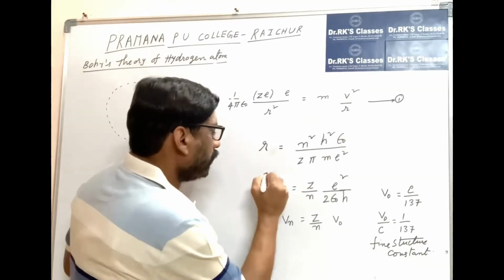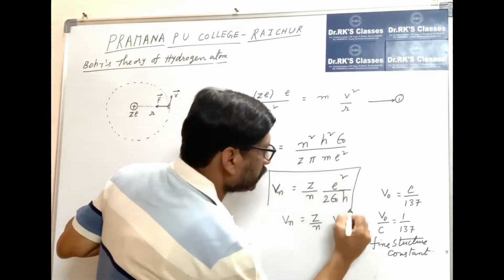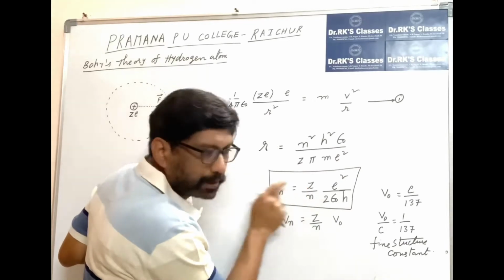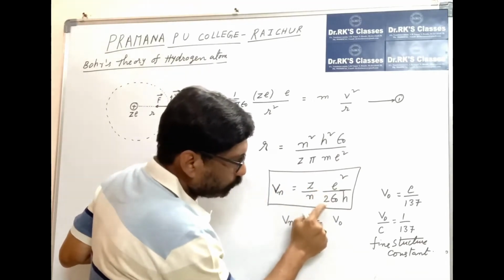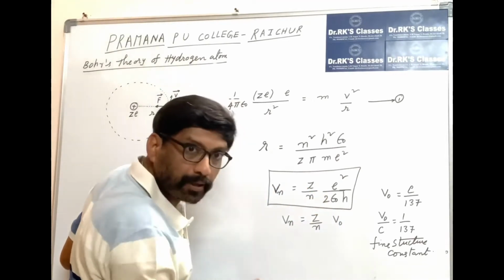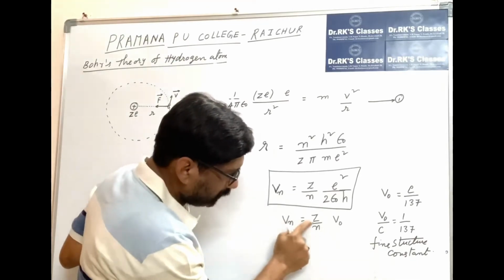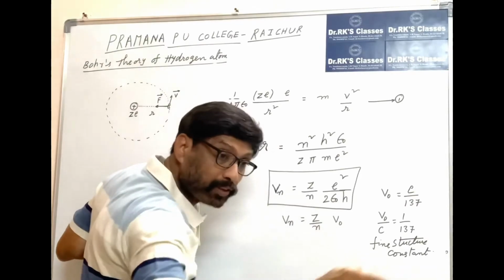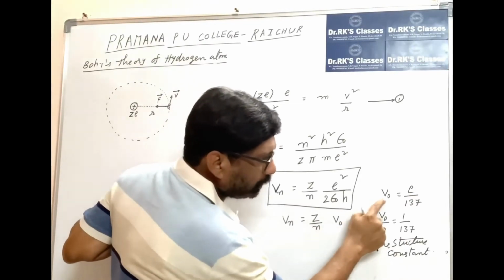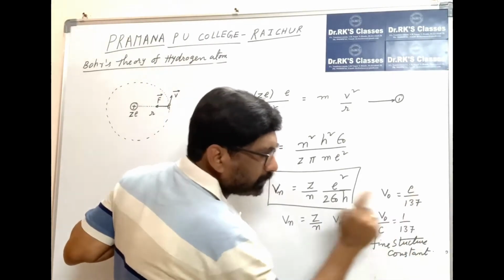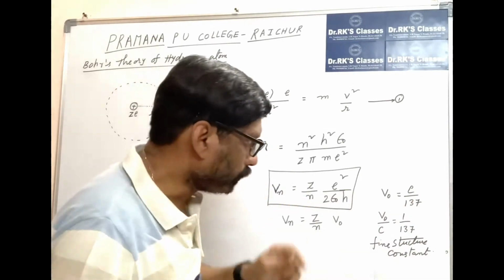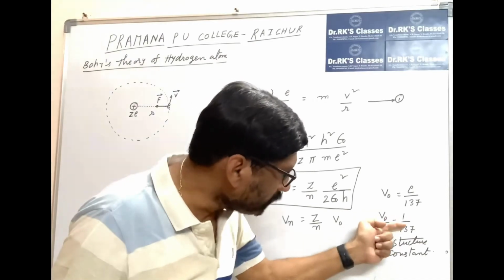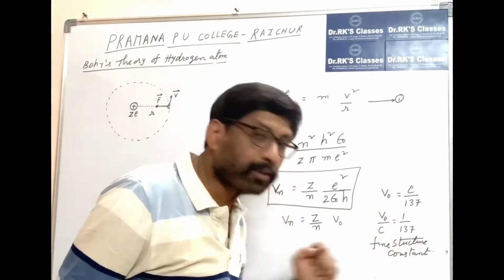The velocity of electron in nth orbit is given by z by n into e square by 2 epsilon naught h, where z is atomic number. Or you can also write vn is equal to z by n into v naught. What is v naught? The velocity of the electron in first orbit. v naught is also equal to c by 137. So v naught by c is equal to 1 by 137. This 1 by 137 is also called the fine structure constant.